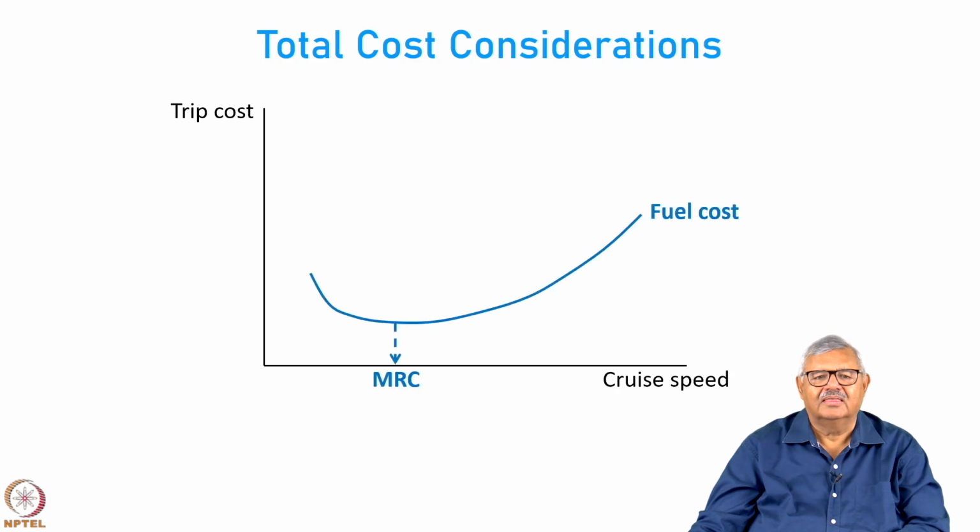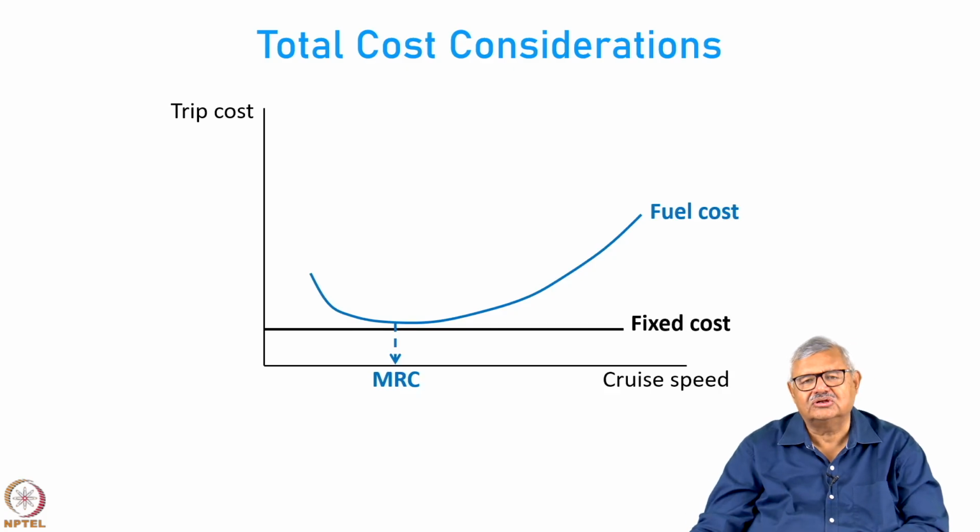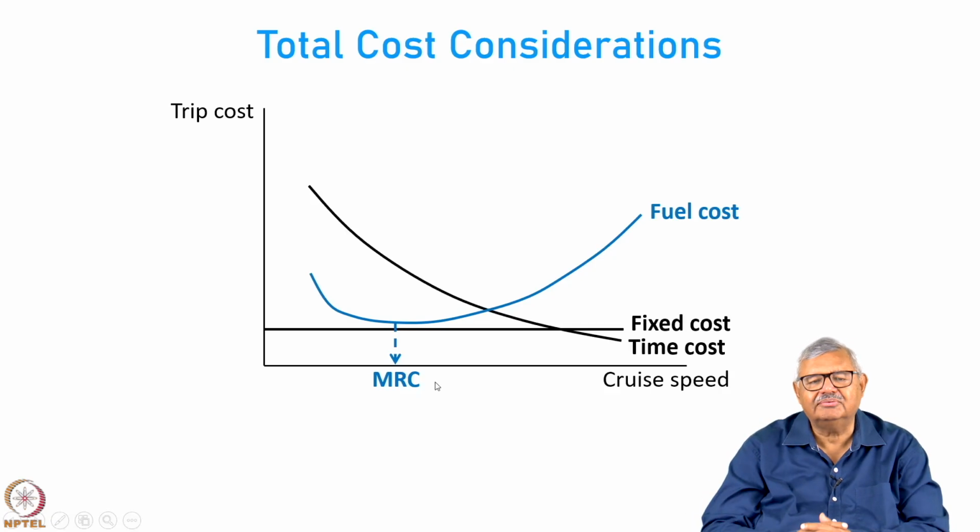Okay. So, the MRC corresponds to the lowest value of fuel cost, but there are also some fixed costs which do not change, and some time related costs which come down as the cruise speed increases.